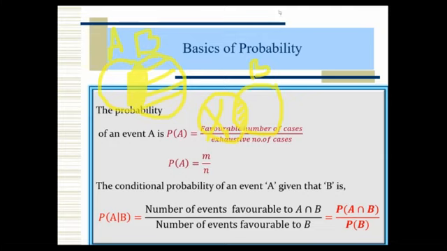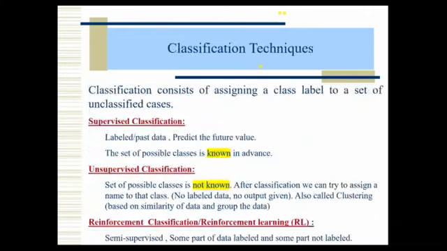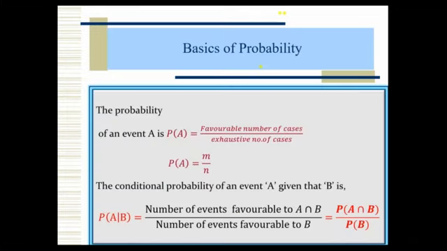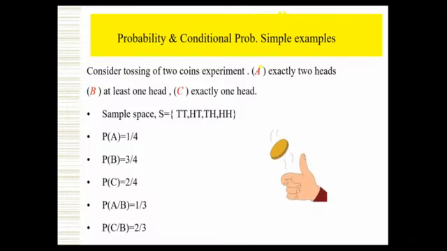Now we will see one example. One second, I'm erasing. When I'm using the highlighter, it's not moving properly. Yeah, fine. Now I'm giving a simple example. This everyone knows. Just after that, we'll move to the Bayes theorem.